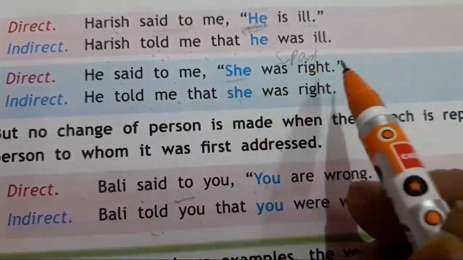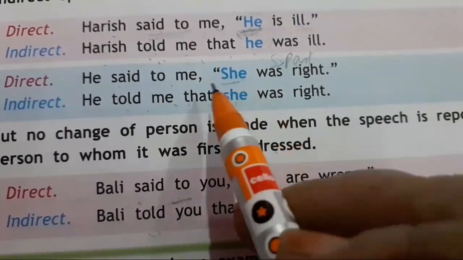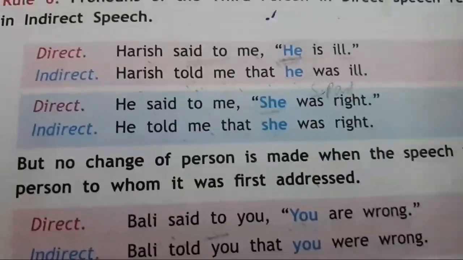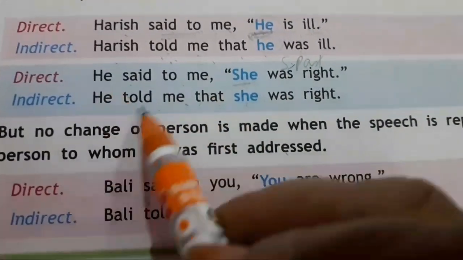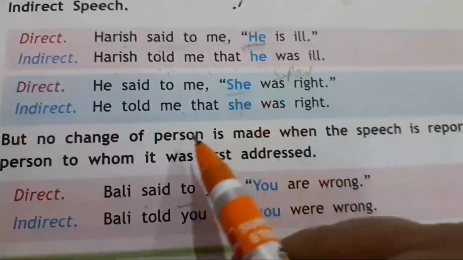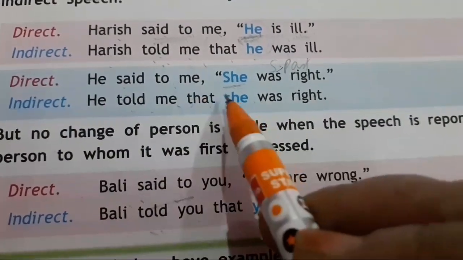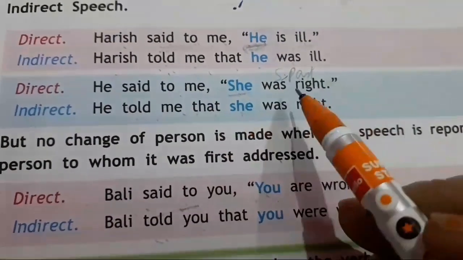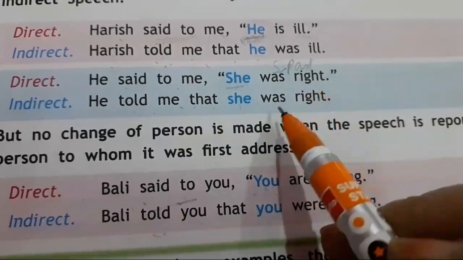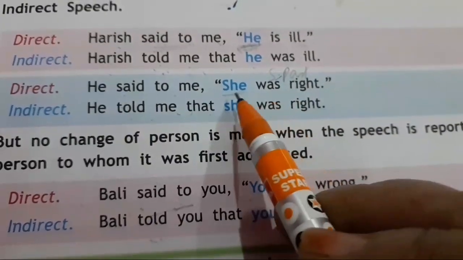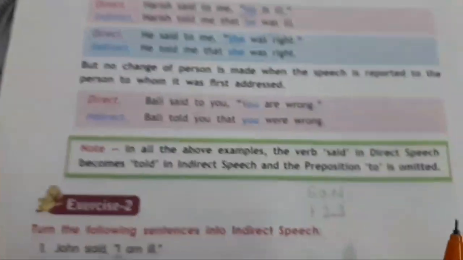He said to me, she was right. Then she is a third person pronoun. Then how will you change? He said to will change into told. He told me that she, same, was right. Simple past, yes. She, because this is a third person pronoun.